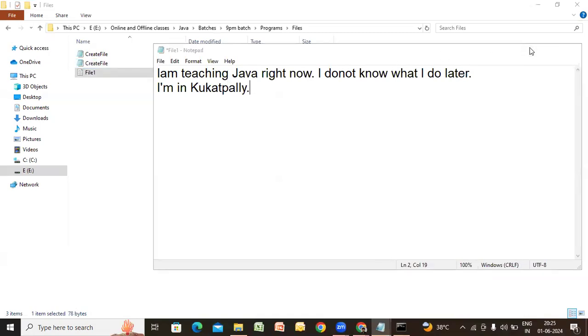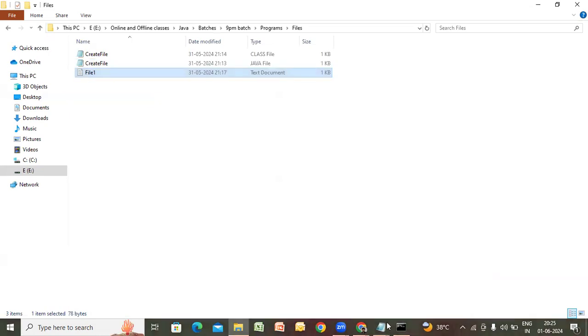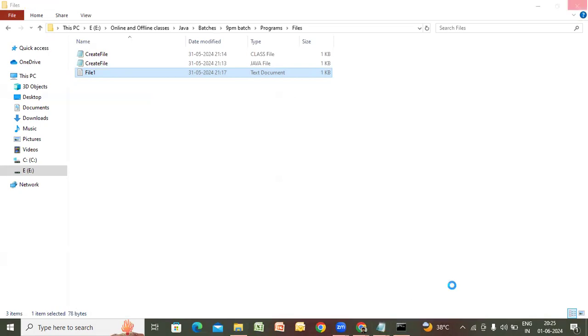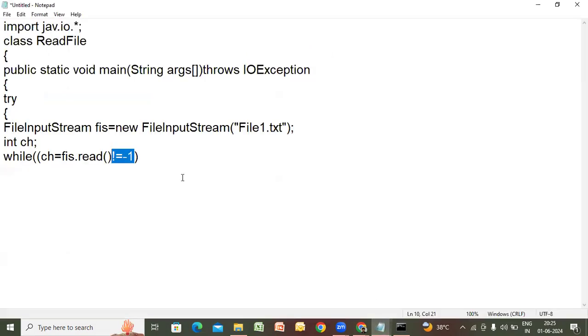What is going to happen? You are reading characters. The same thing is going to happen here. Till you reach end of file, you keep on reading the characters. So I need to put one more bracket. Oh, here I forgot putting that bracket today also. Here it is. Right.